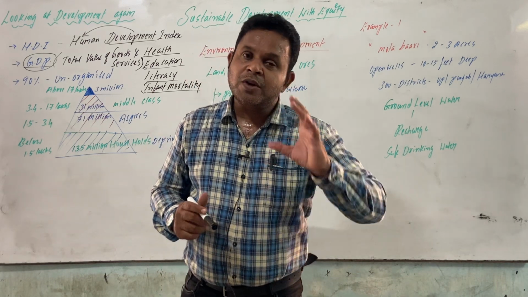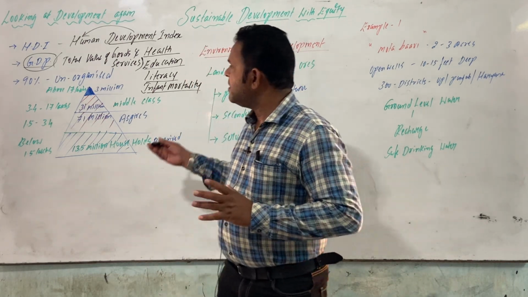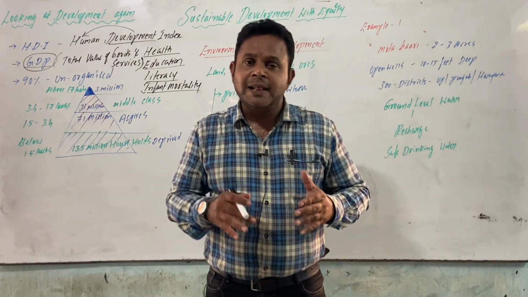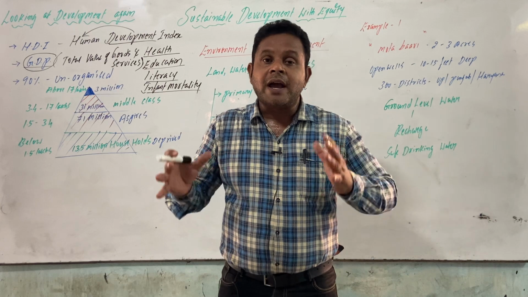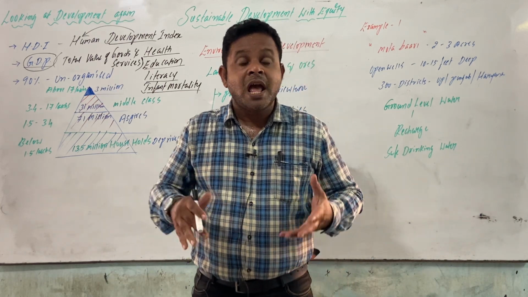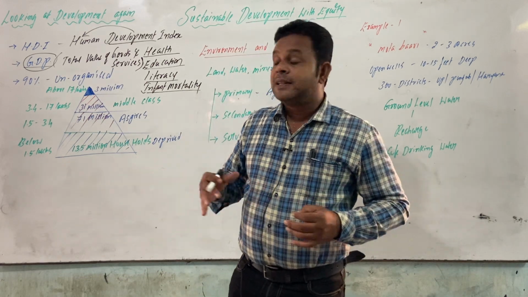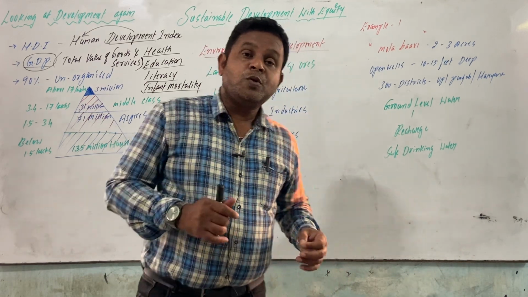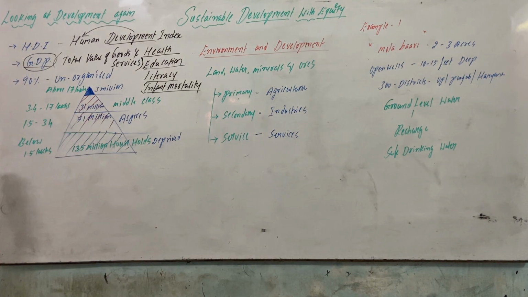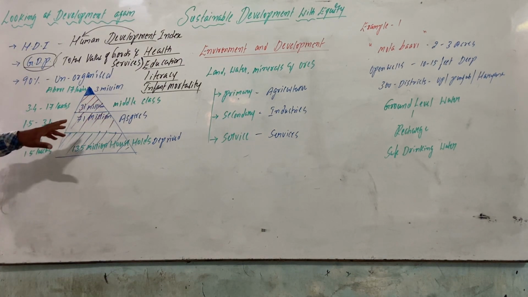So, to make you clear, the involvement of HDI and GDP, like health, education, social and economic indicators, how they are supporting what we are finding in the society, how the people are there. Now let you know all these things with this information.